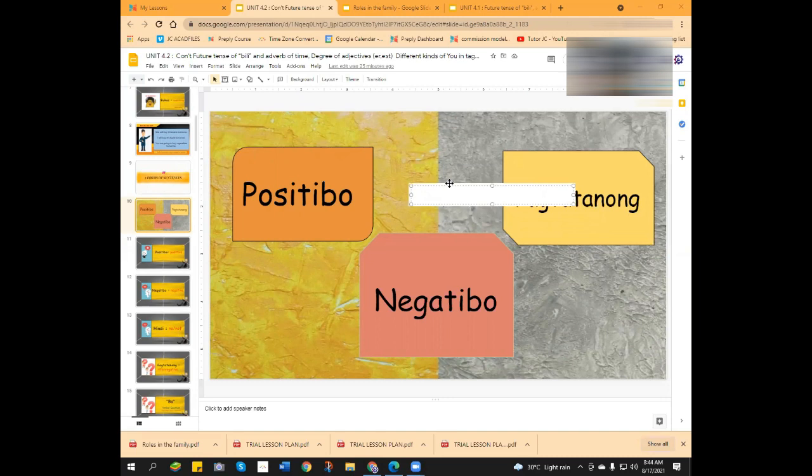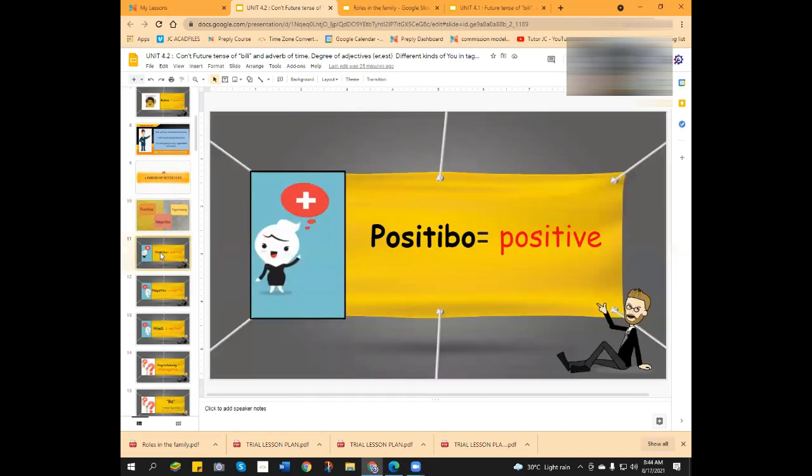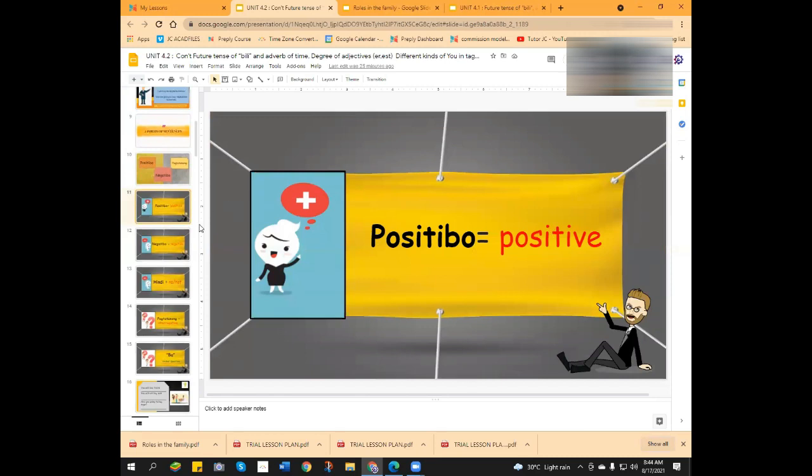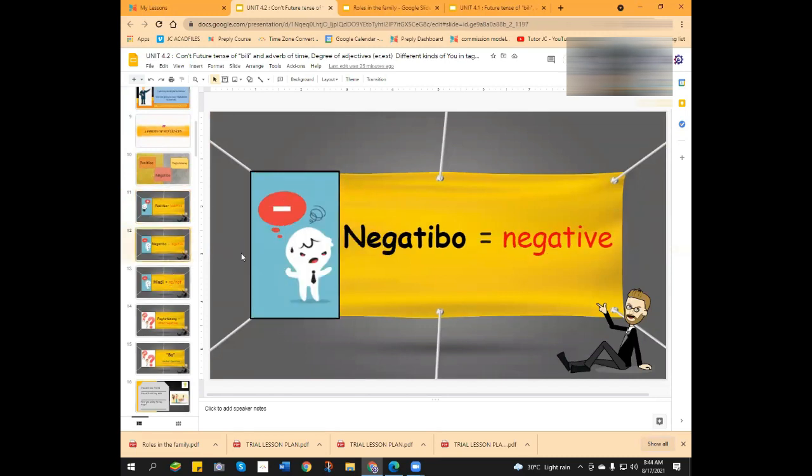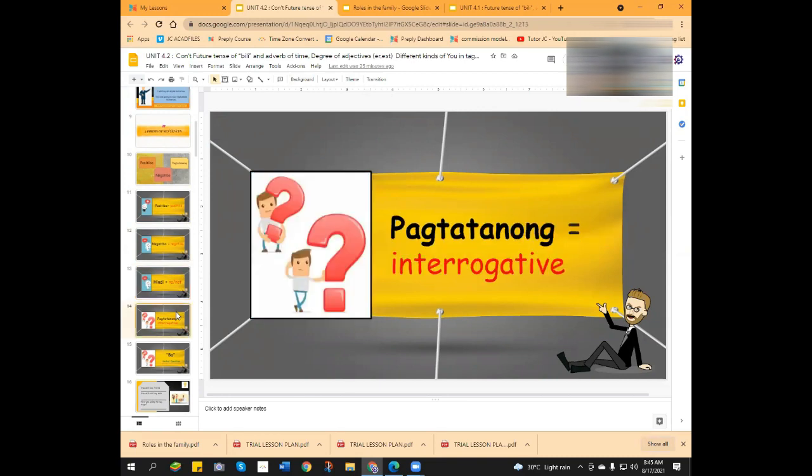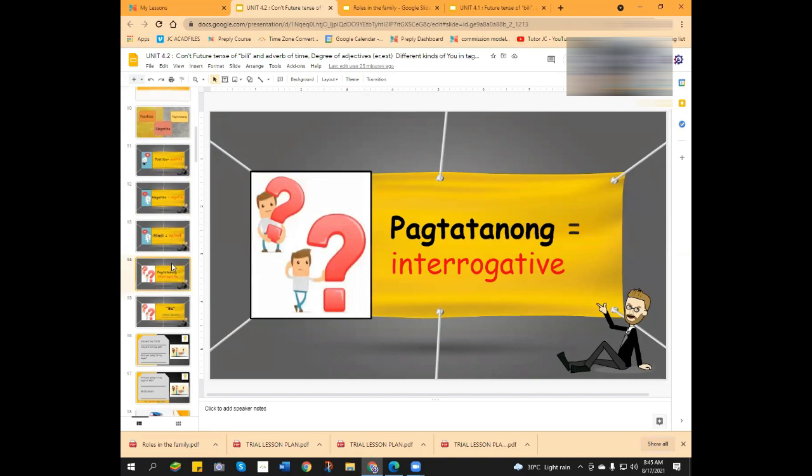Interrogative is pagtatanong. You are questioning. So positive, right? Negative: what word will you add to make a positive sentence into a negative sentence? Hindi, tama, which means not or no. In pagtatanong or interrogative, what word will you add to make it a question?